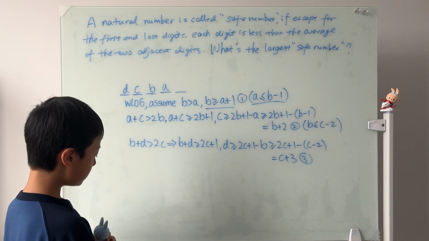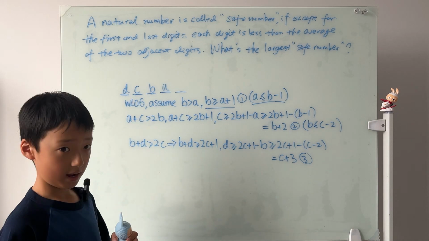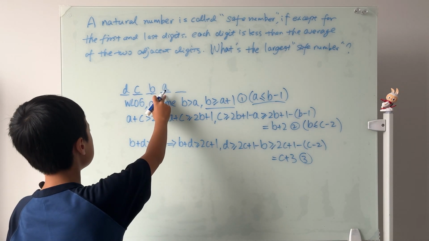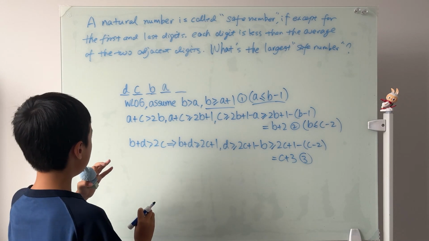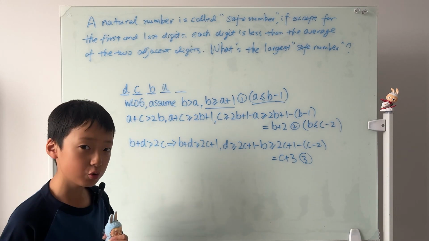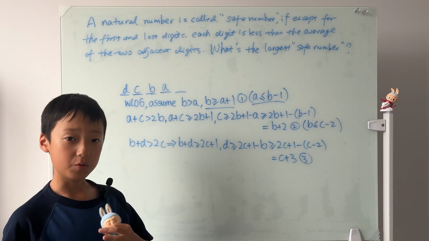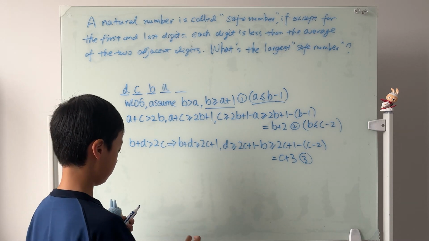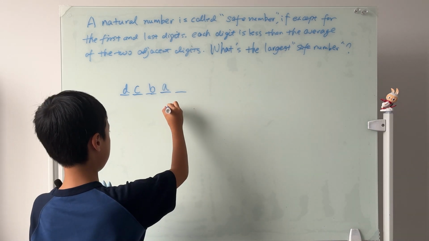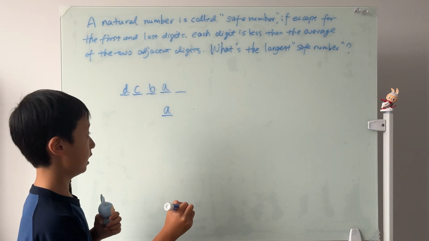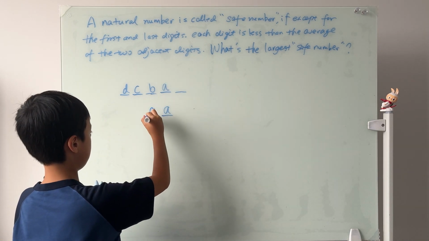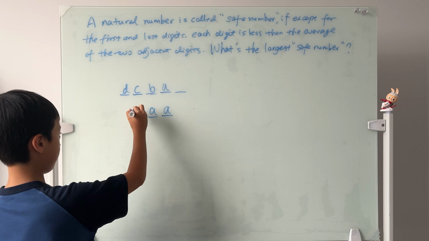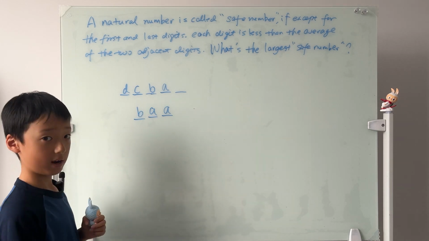So we only said that E cannot survive, right? But remember when I said that this digit can be equal to the middle digit? Well, yes, we haven't done that yet. So let's try to do that now. So A is still in the middle, but the one to the left is A again. And then we have B, right?